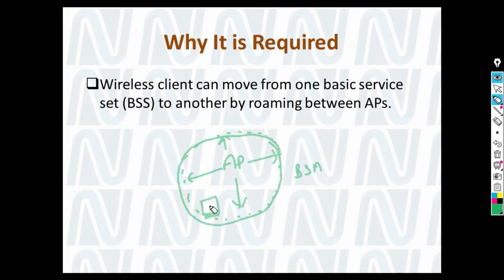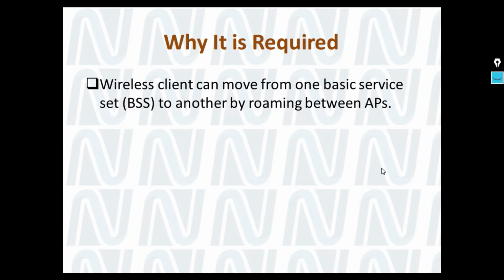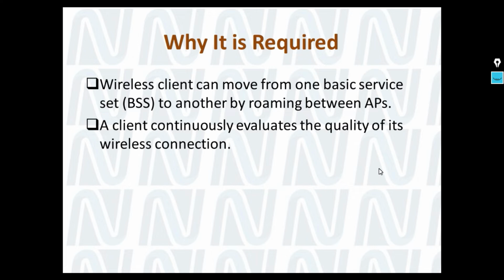If there is a laptop which can catch the signal sent by the AP as beacons, it gets all the details like IP address and authentication, if the user is a legitimate user. So a wireless client can move from one basic service set to another by roaming. If there is a wireless user in your company and he needs to move from one place to another, he can go there. As a network administrator, it is our job to make sure that his signal strength and IP connectivity do not break.